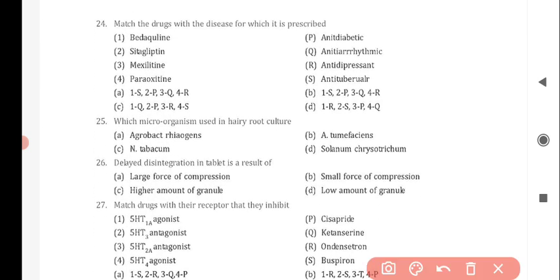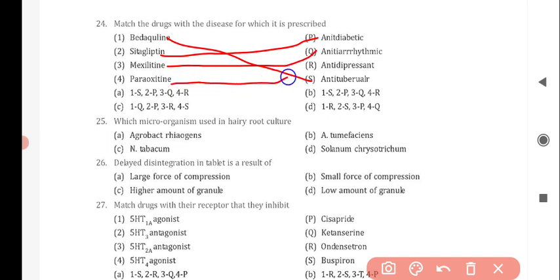Next question is, match the drugs with the disease for which it is prescribed. First drug, that is bedaquiline, it correctly matches with option S, that is anti-tuberculosis. Sitagliptin, it correctly matches with option P, that is anti-diabetic. For mexiletine, it correctly matches with option Q, that is antiarrhythmic. And for paroxetine, it correctly matches with option R, that is antidepressant. So correct answer for this is option A.